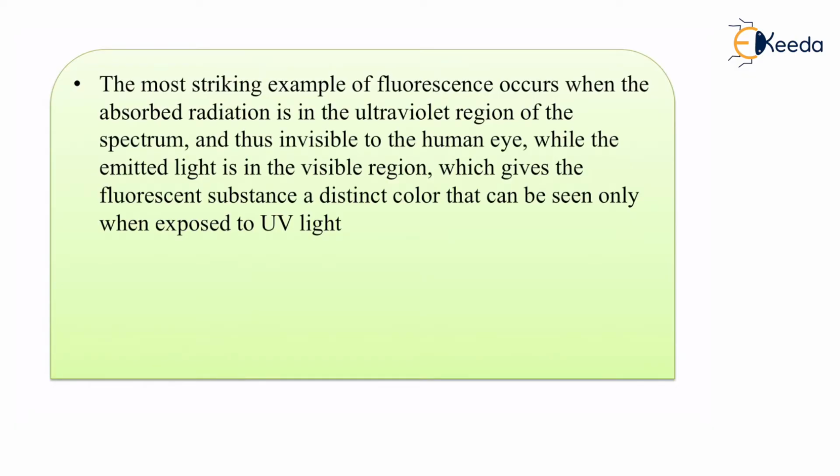So UV radiation is invisible. We cannot see it. These UV radiations are being absorbed by the particles of willemite and calcite, but we cannot see that because UV radiation does not lie in the visible spectrum.